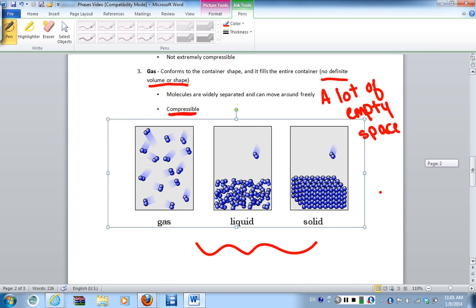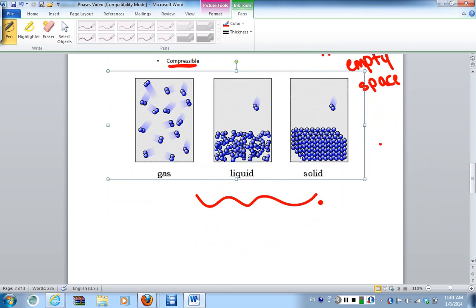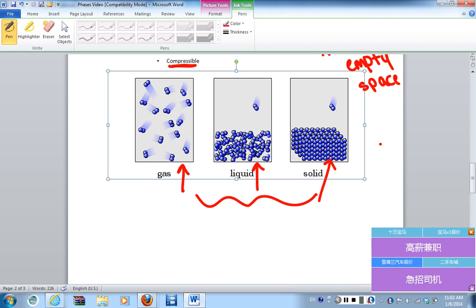Now, just to give you a visual of what we see here and what the molecules look like, we see that with the solid, they are very close together, tightly packed. They can't flow around. They're not compressible. A liquid, the molecules, they're further apart. They can flow a little bit more. There's more empty space there. And then with the gas, we have a lot of empty space. And as a result, we see our molecules not having any definite volume, not having any definite shape.